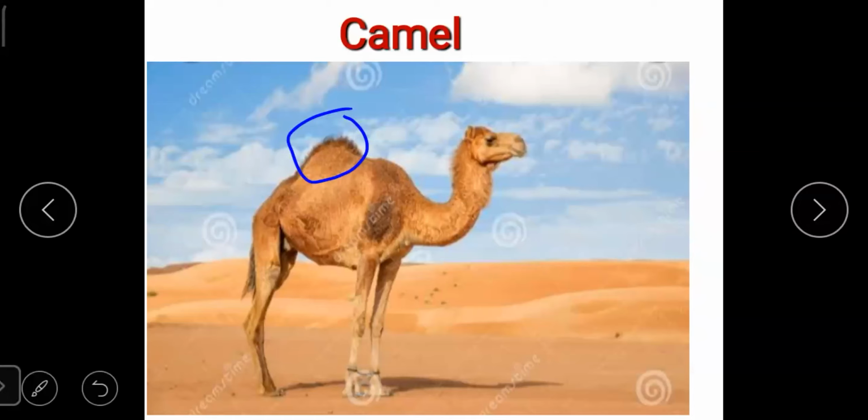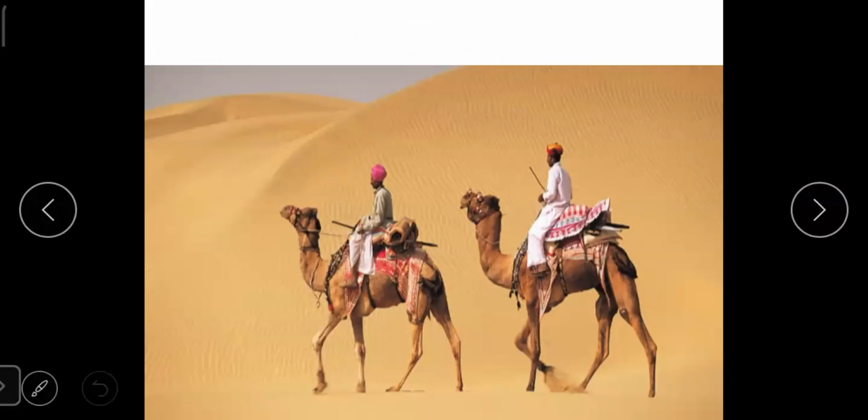See, I have marked in blue, that is called a hump. Camels are used for transportation in the desert area.